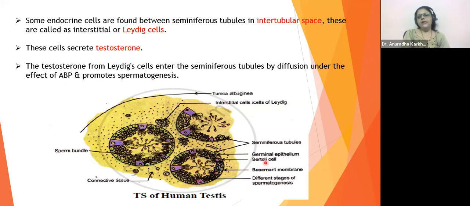Okay? Yes, Krishna, you are right, my dear. Perfect answer. Okay? So you will understand about this. इधर तक कुछ difficulty है? The violet cells are going to be the Sertoli cells. I guess they have labeled it. They haven't labeled. Okay. The violet color cells are Sertoli cells. These are the Sertoli cells. These violet ones. Okay. They are Sertoli cells. Now, some endocrine cells are found between seminiferous tubules in the intertubular space.